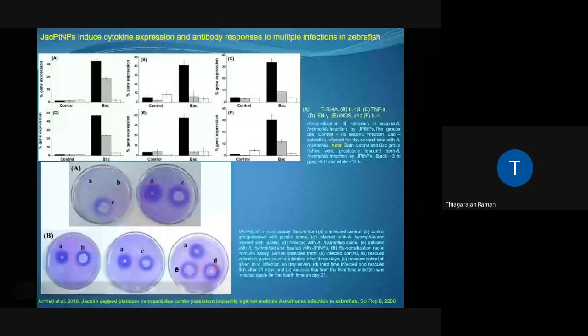To analyze the formation of hydrophila-specific antibody, we set up a series of experiments with resensitized fish. Again, please remember, the fishes were not treated with Jacqueline platinum nanoparticle. In this case also, the results show that there was a strong formation of precipitin reaction, and this suggests that Jacqueline platinum nanoparticle might actually produce persistent immunity against multiple infections of Aeromonas hydrophila through the formation of sufficient amounts of antibody.